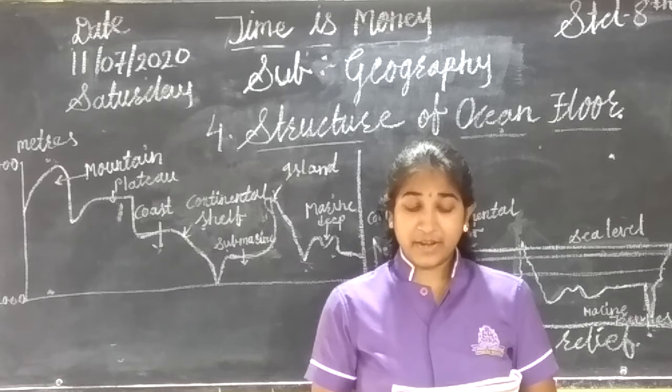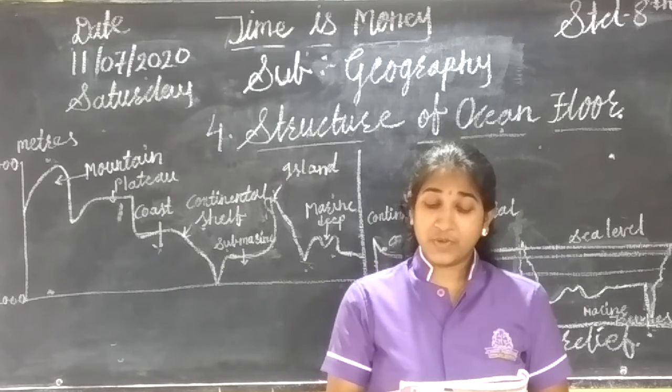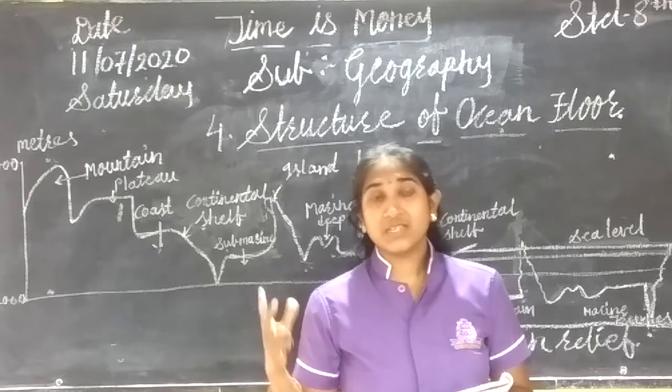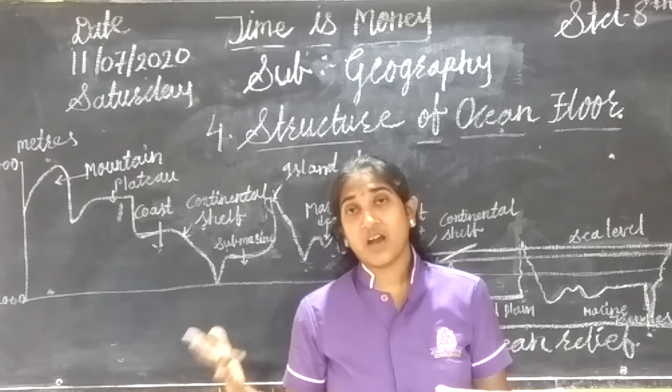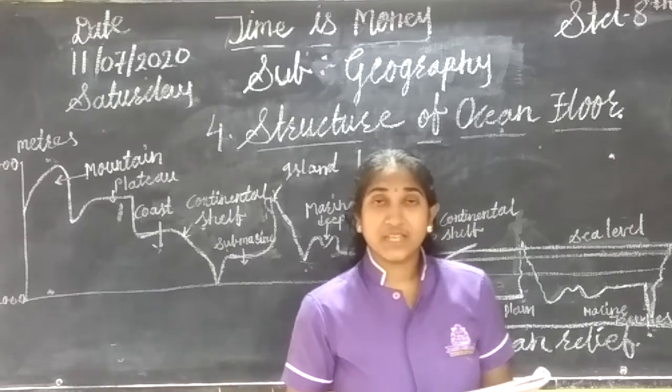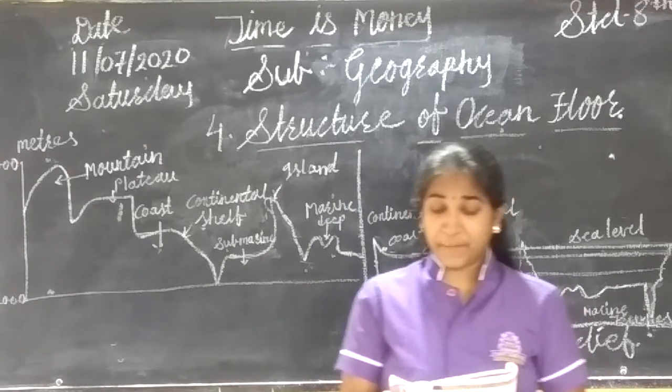These hills are hundreds of kilometers wide and thousands of kilometers long. See, this is the size. That means our ocean is so vast, it is expanded over a very large area.